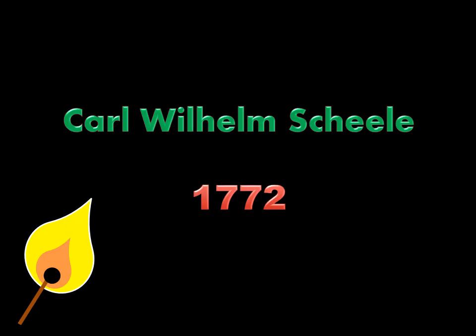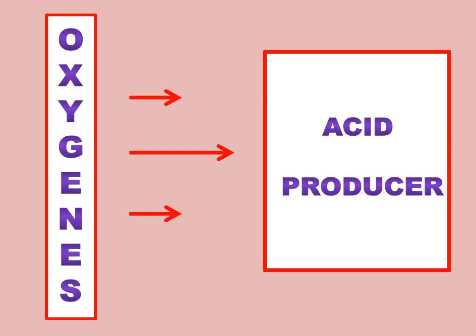The Swedish chemist Carl Wilhelm Scheele discovered oxygen for the first time in 1772. He named this gas fiery air because it was needed to make the fire used in combustion processes. The name oxygen comes from the Greek word oxygenes, which means acid producer. It was so called because chemists initially believed that oxygen was necessary for all acids.